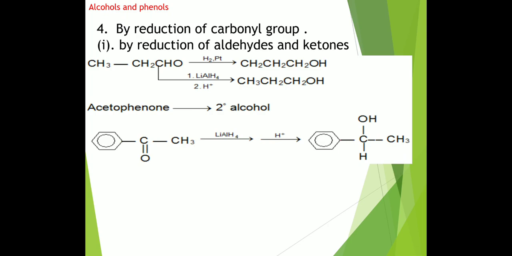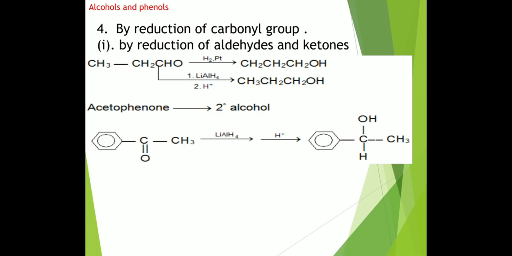Now see this second example. Acetophenone, when reduced in the presence of lithium aluminum hydride, is further hydrolyzed and converted into the secondary alcohol. Its name is what? 1-phenylethanol. 1-phenylethanol is the secondary alcohol.